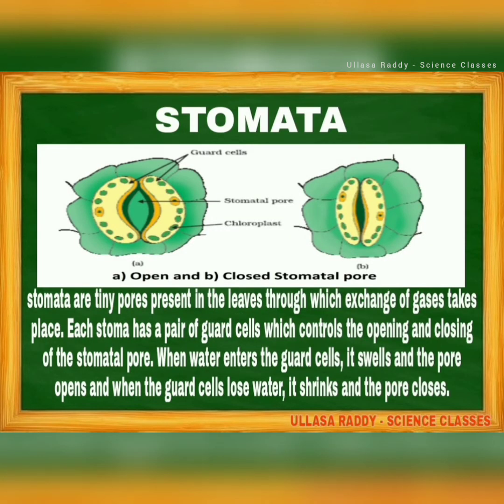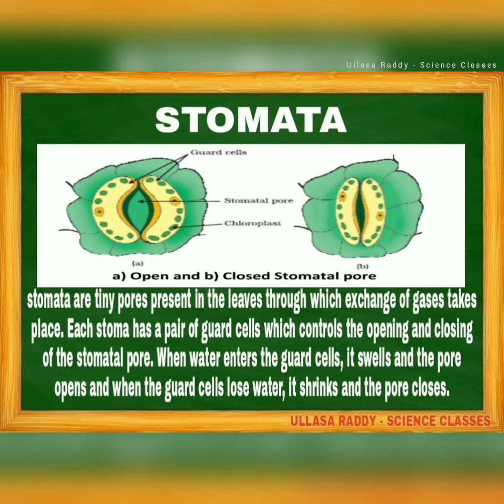Then what do you know about the stomata? Stoma is the singular word; stomata is the plural word. Stomata are tiny pores present in the leaves through which exchange of gases takes place. Each stoma has a pair of guard cells which control the opening and closing of the stomatal pore. When water enters the guard cells, they swell and the pore opens, and when the guard cells lose water, they shrink and the pore closes. It means opening and closing.